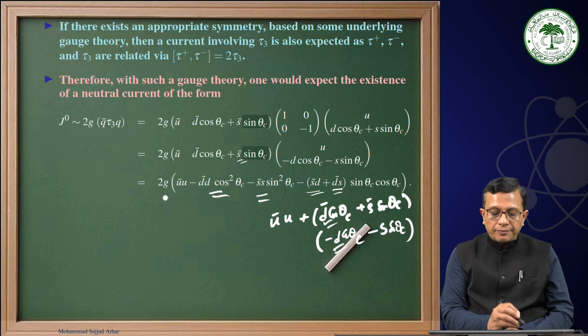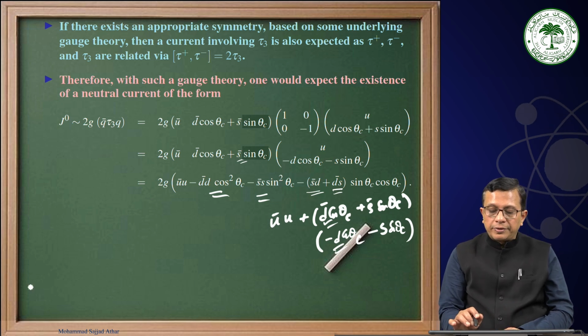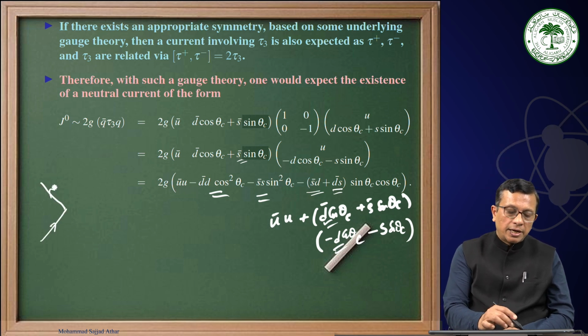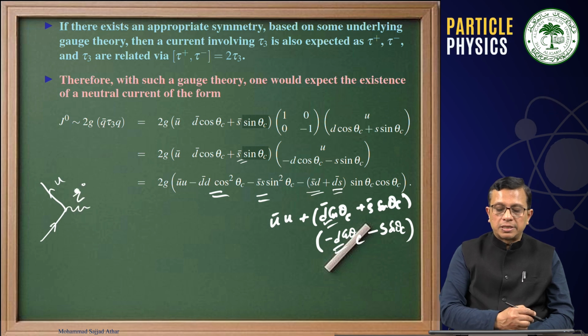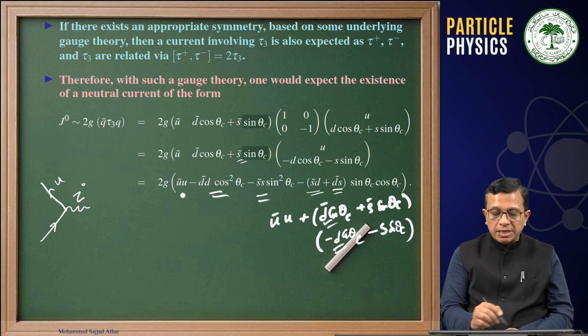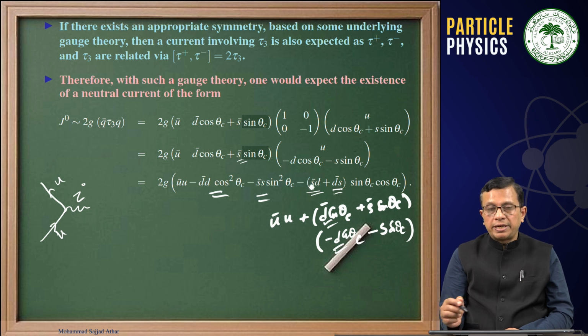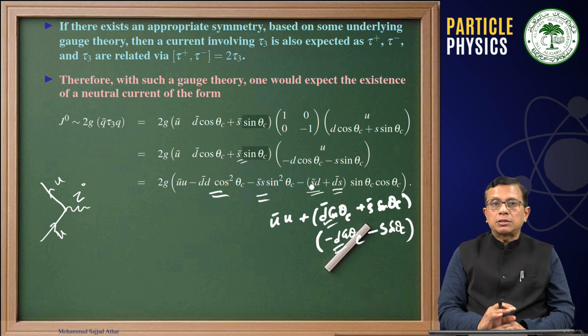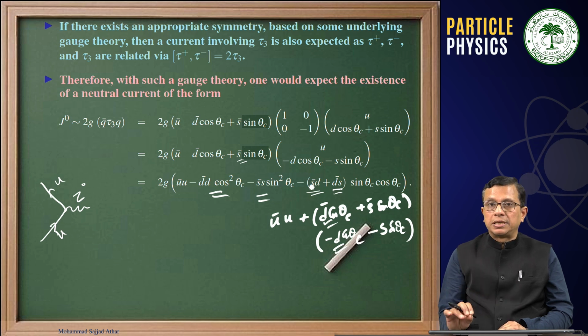Therefore, what do we have? We have neutral current. Why neutral current? Because we are talking about u in the initial state and u in the final state. This can only be possible when you have a Z0 exchange. d in the initial state and d in the final state, this is possible through neutral current interaction. But d to s bar and d bar to s, this is the catch. Charge is not changing, but flavor is changing.